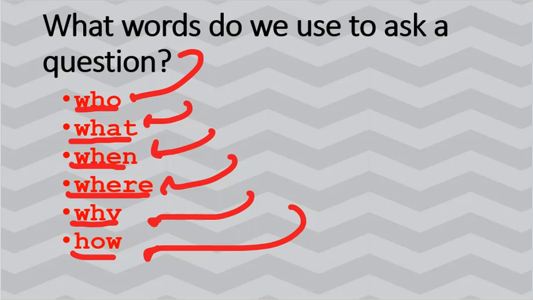So now we're going to look at some sentences and you're going to help me determine if they are questions or not. Okay, remember that questions usually start with the word who, what, when, where, why, and how, and that they end with a question mark. Okay, so let's look at our first example.